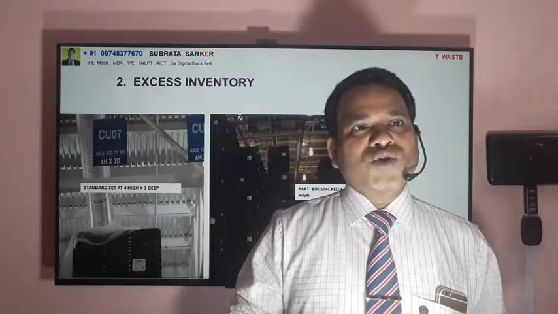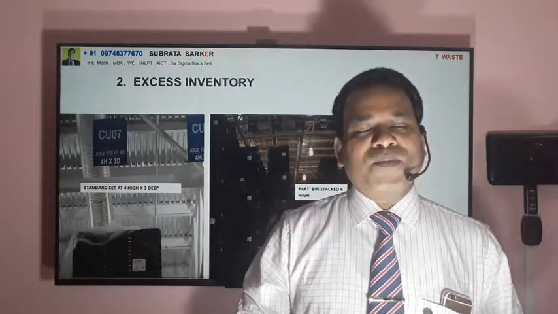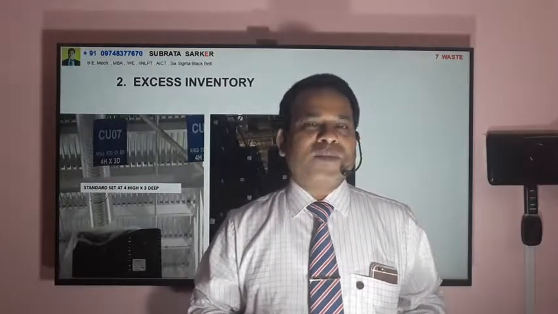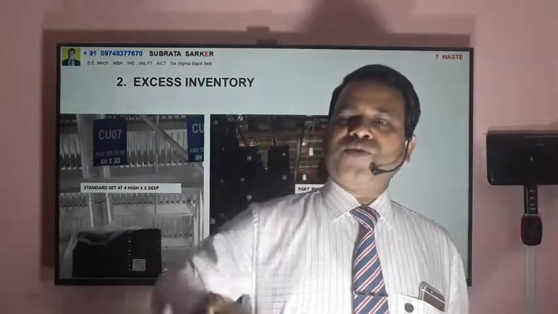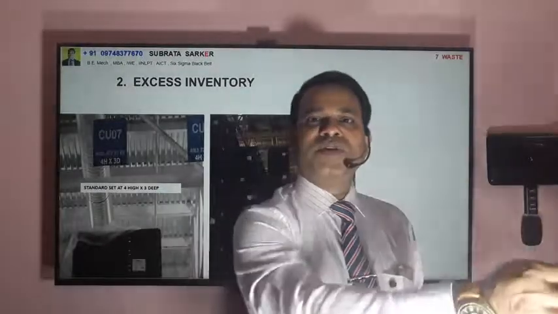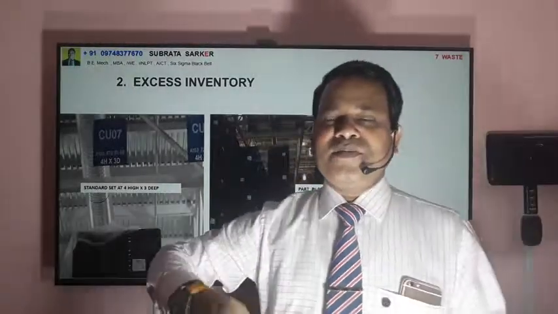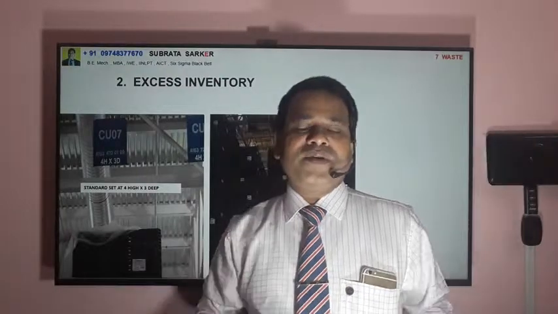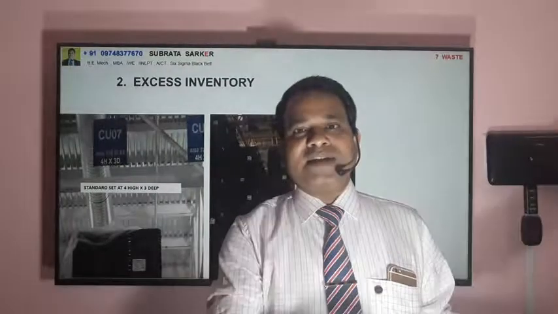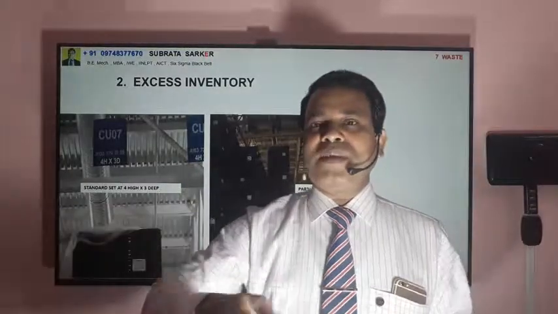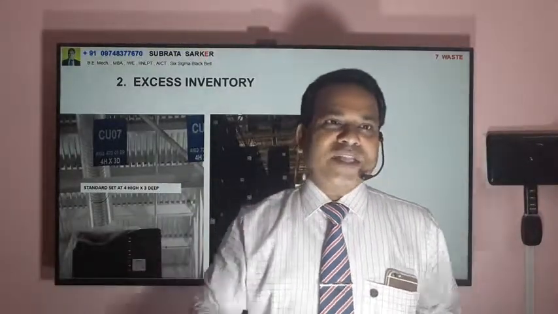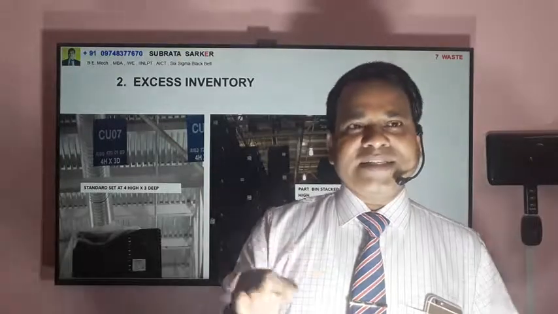Number 3 is the motion, unnecessary movement in process, whether it is a movement of the worker or movement of the material. Suppose one material needs to go from here to here, and the material is moving in these directions. It may be the wrong process layout of the factory. It may be some obstacles stored on the factory floor, so people are not able to go in a straight way. So there could be many reasons, but this is the concept actually.